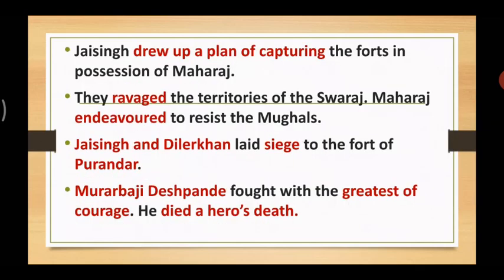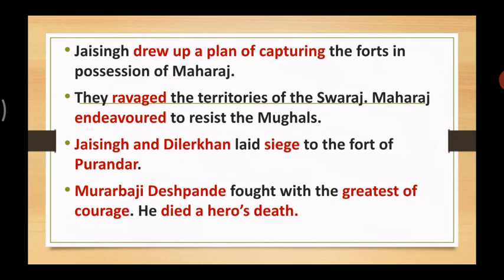Now let's move forward. According to this plan, Jai Singh captured forts which were in the possession of Maharaj, in Shivaji Maharaj's territory. Now see, Jai Singh received help, right? He had a huge Mughal army as well. He received help from the British, Dutch as well as the Siddhis. This strengthened the Mughals' power, so it was very easy for him to conquer the forts which were under the possession of Shivaji Maharaj.